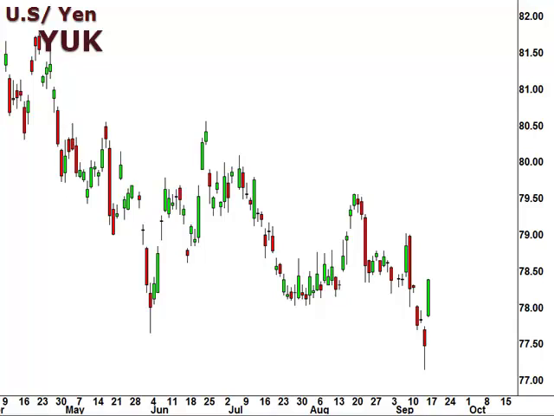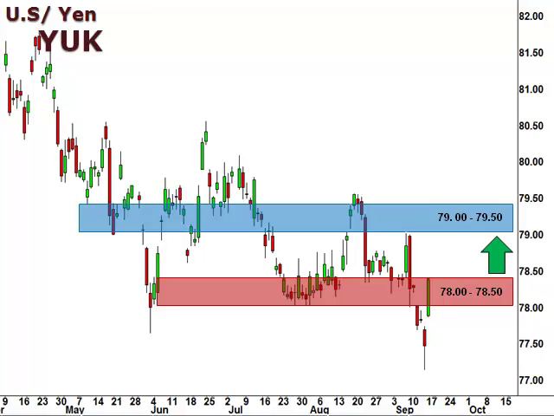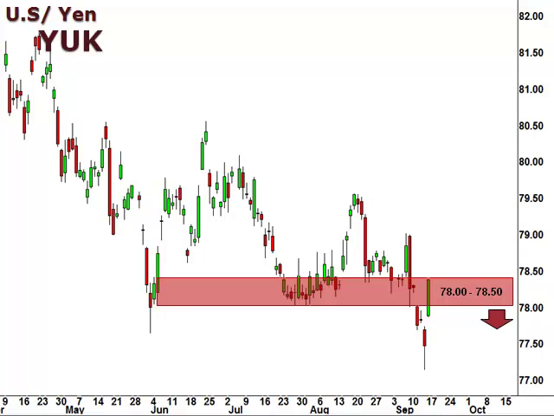Next up, the YUK, the US dollar versus the Japanese yen. Well, the YUK traded as low as 77 before reversing last Friday and closing back within the 78, 78.5 support level. A break above 78.5 opens the window for a retest of 79, 79.5. However, reversal and break below 78 opens the window for a continuation to the downside.